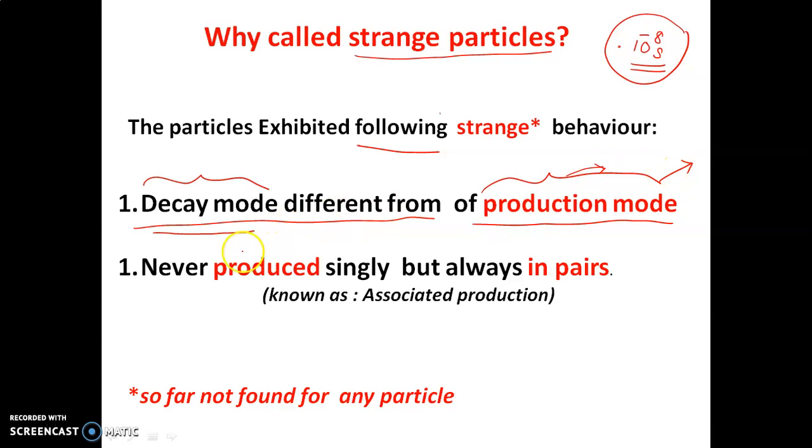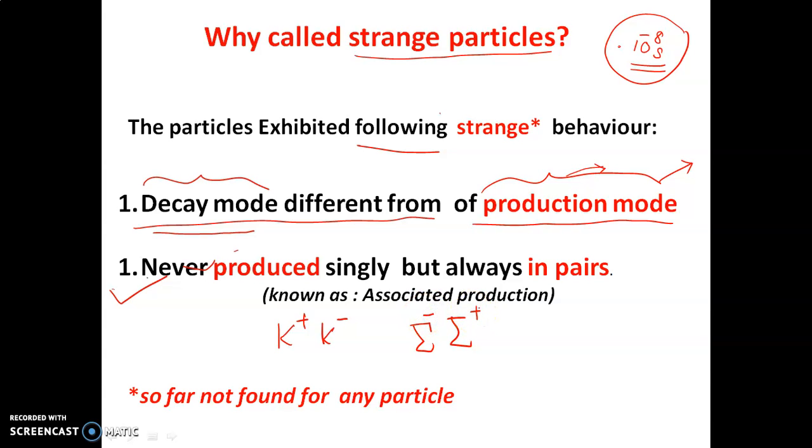Again, what is the second point? The second point is that these strange particles are never produced singly. A proton or a pion can be produced singly, that means one can be produced. But here they are always produced like this, a K plus and a K minus, or a sigma particle and another sigma particle, one negative and one like this.